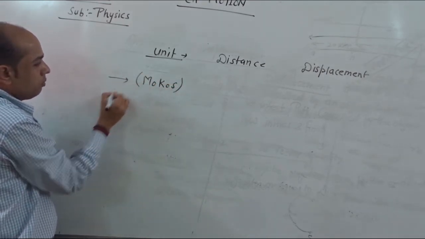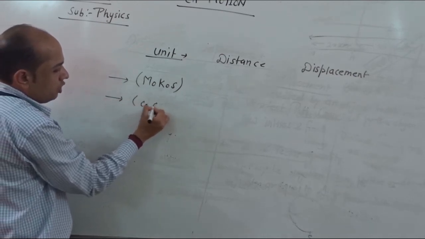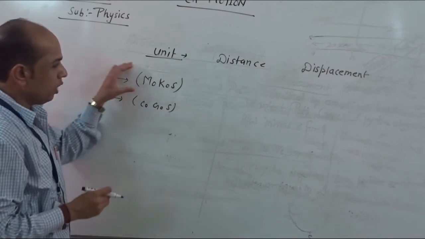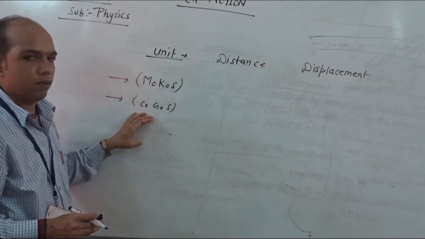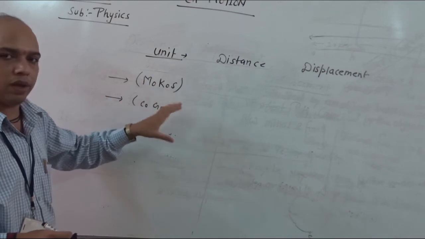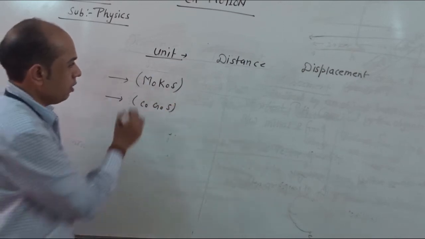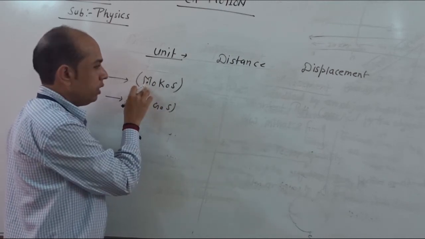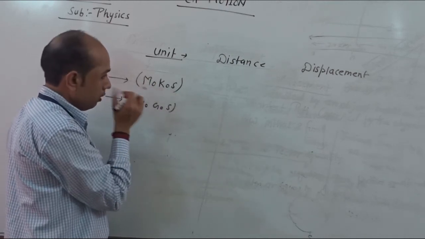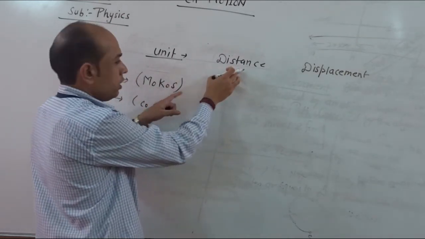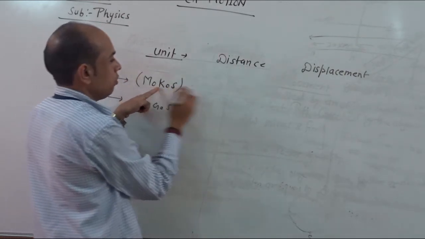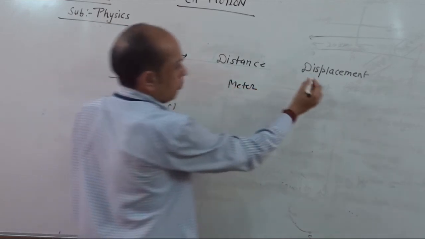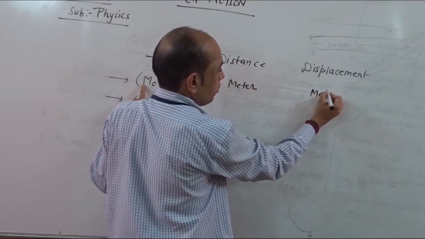Another system is CGS, that is centimeter, gram and second. So either we have to adopt the MKS system or the CGS system whenever we solve a numerical or write some specific data. In MKS, because distance is length, we write meter. Similarly displacement is also length, so it is meter.